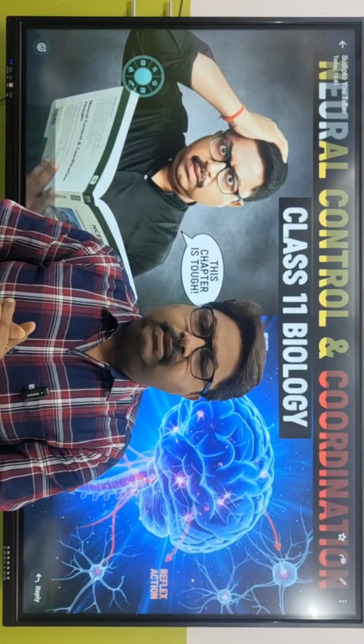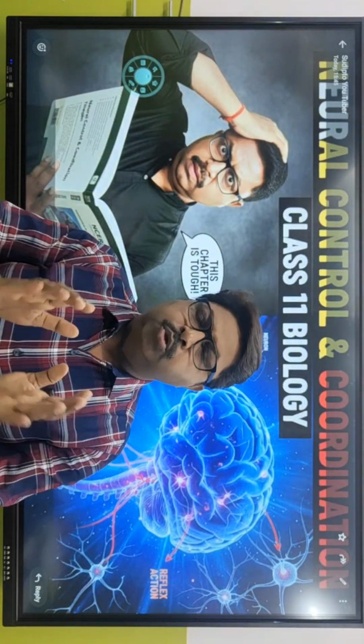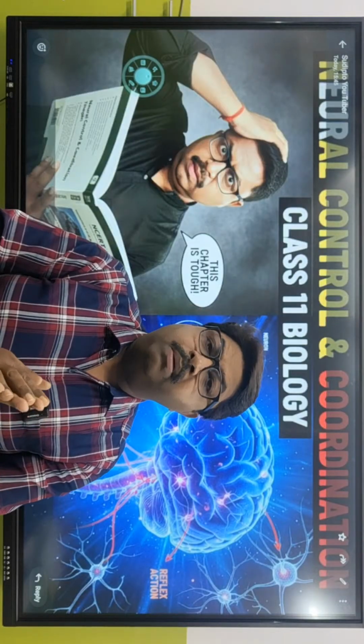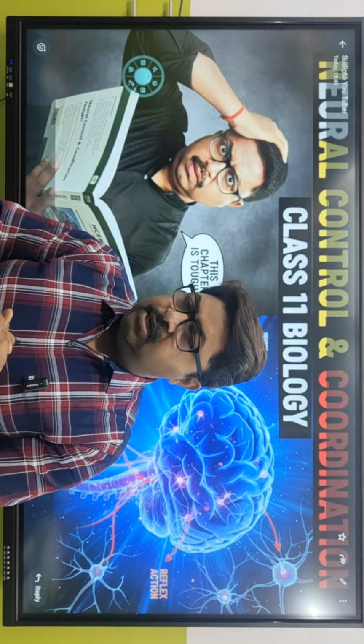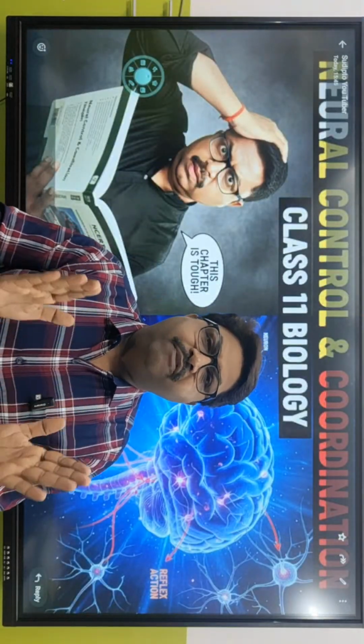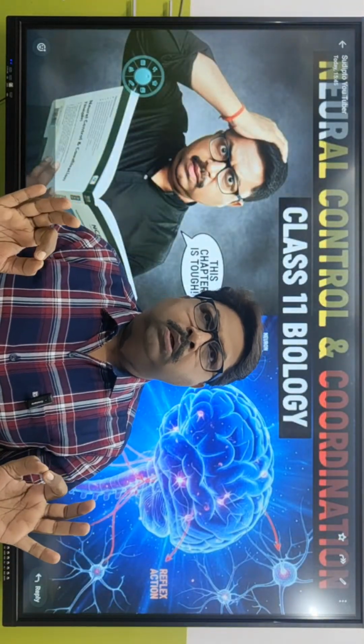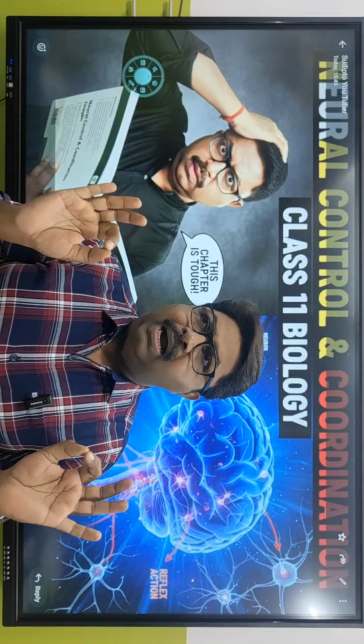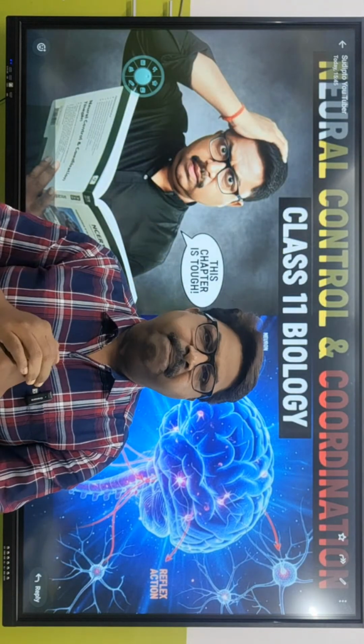So today I'm going to start with the next topic, neural control and coordination. Today's class is going to be very important because we're going to talk especially about the brain. Last day, in the last class, we talked about the parts of the brain. We have talked that there are three parts of the brain.